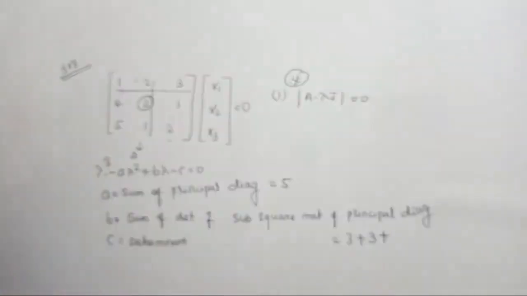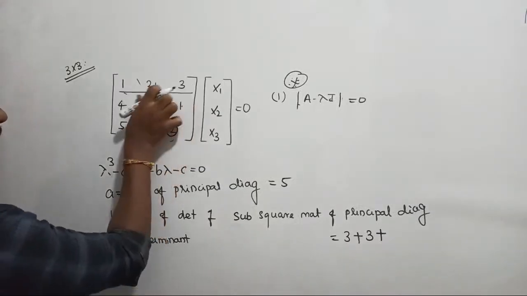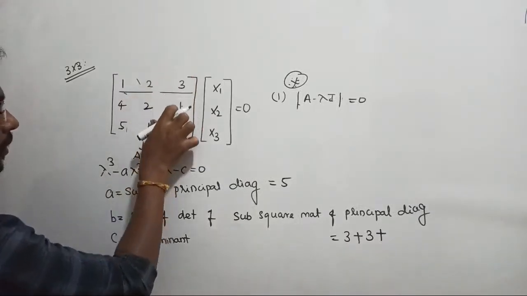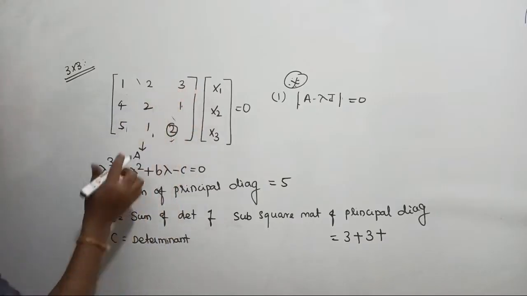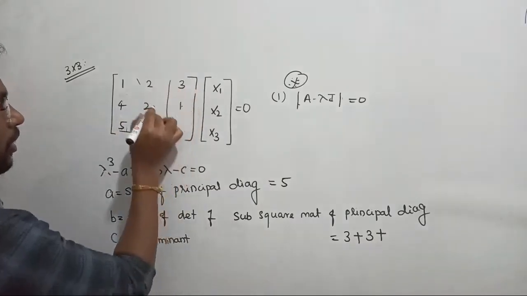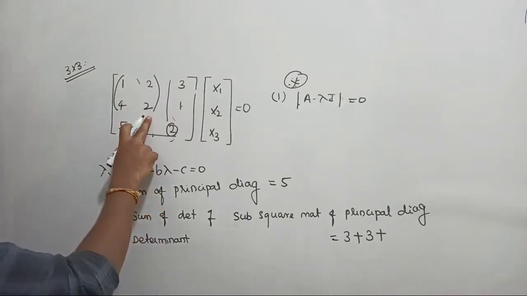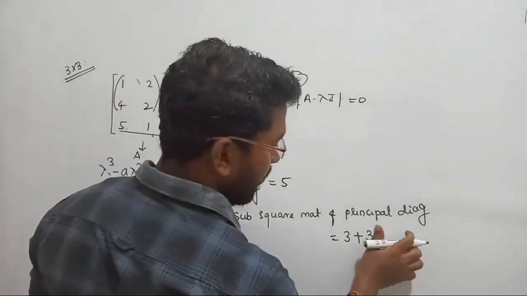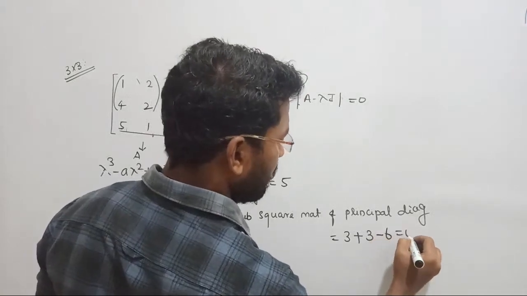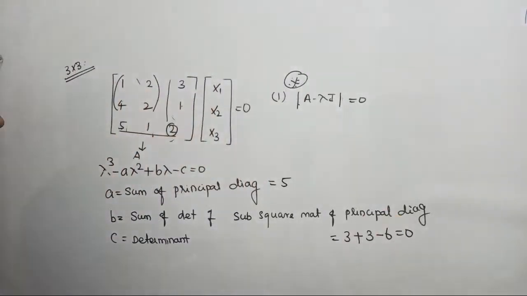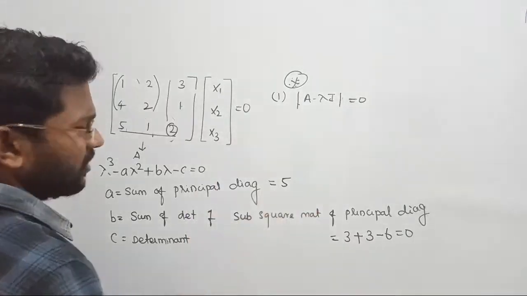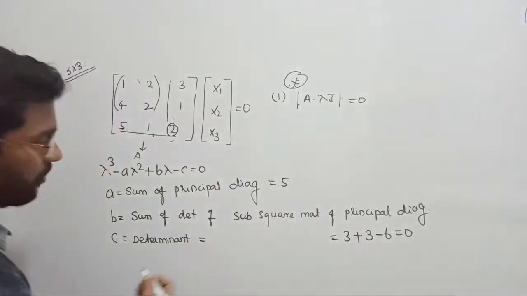Select the third principal element, this one, right? Let me remove the rest of the things. Neglect its corresponding row and column. The subsquare matrix is this one. It's going to be 2 minus 8, which gives you minus 6. Anyway, in this case that is 0, right? Fine. This is just to understand the procedure, right? That's enough.